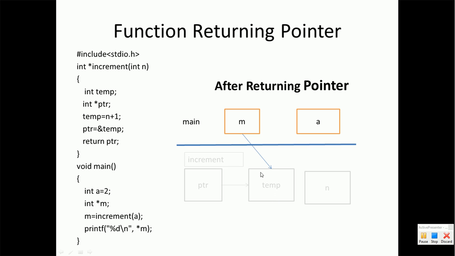So m is holding the address of the temp variable, but temp does not exist after the execution of the increment function. So m is pointing to a variable which has no existence, and this is called a dangling pointer. Here m is a dangling pointer. So we have to avoid situations where a function returns a pointer to the calling function, because this may create an inconsistent state where a pointer variable is pointing to a variable which has no existence.